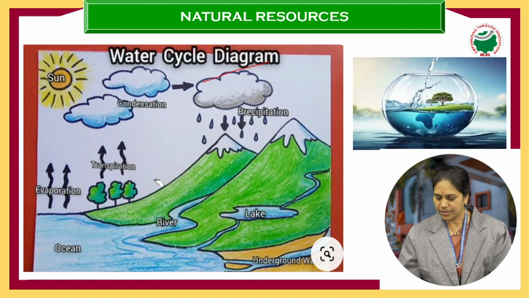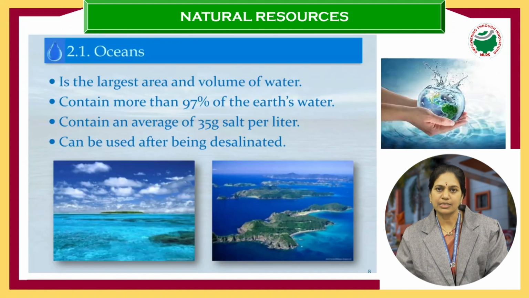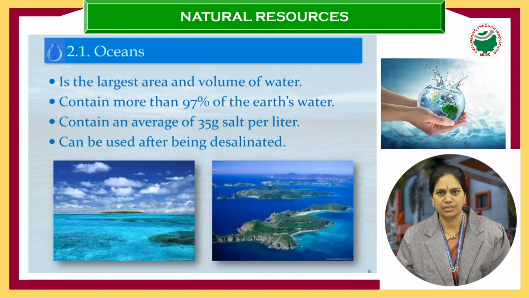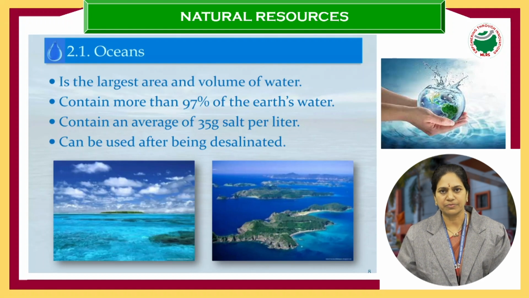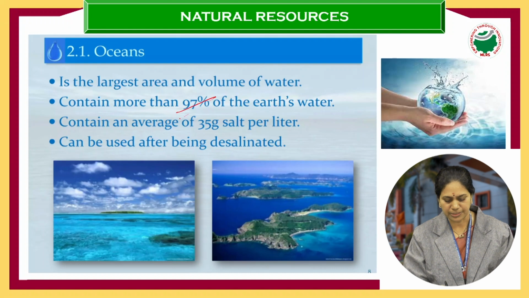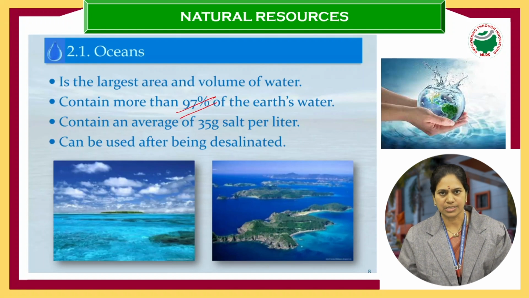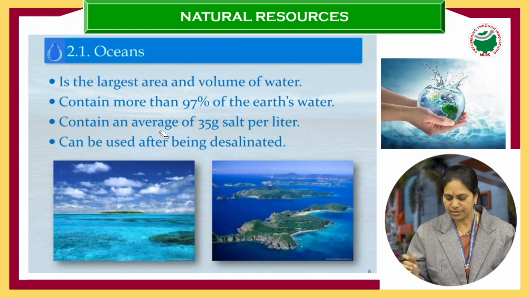Okay, next. When we go to the next slide, yes, Earth is said to be a blue planet, where three-fourths of the Earth's surface is covered with water. In that, 97.5% is all occupied by the oceans and seas. The majority of the water present on Earth is in oceans and seas, about 97%. It is all salty, saline water, and it contains an average of 35 grams of salt per liter. So this is one analysis.